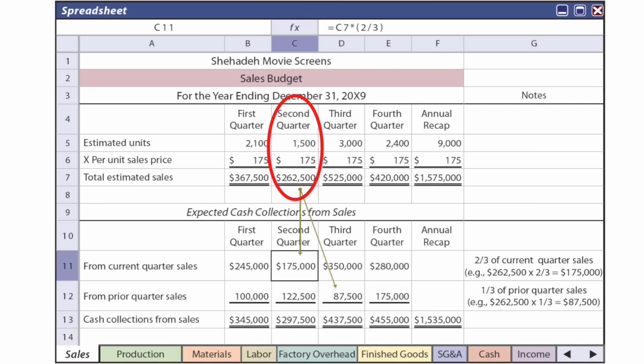$262,500. But in the book it says, information about the pattern of collections, and so we expect to collect 2/3 of sales in the quarter of sales and 1/3 in the subsequent quarter. So the $262,500 in sales will result in a cash inflow of $175,000 in the second quarter and $87,500 in the third quarter. Notice I'm referencing the cell C11 there, the cell of cash collections in the second quarter. It refers to sales in cell C7 times 2/3. So 2/3 of the sales are collected for this particular quarter.